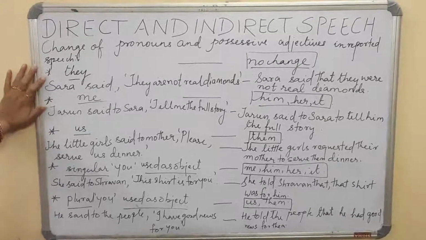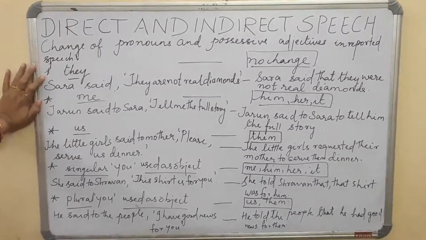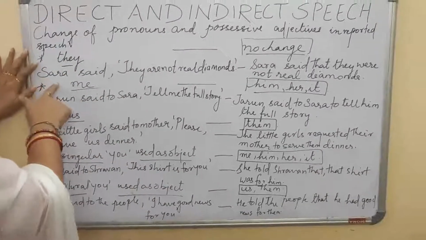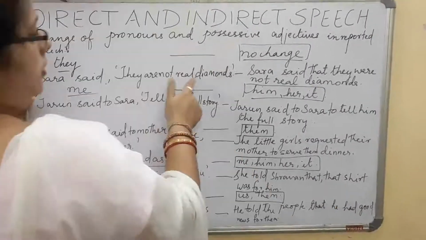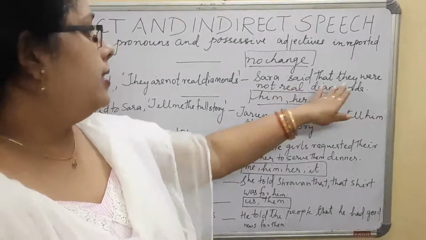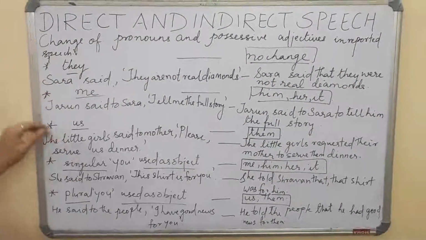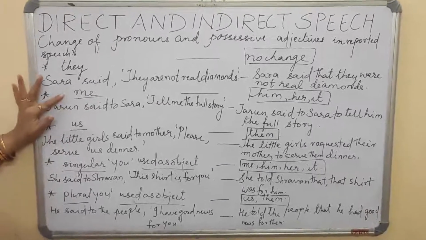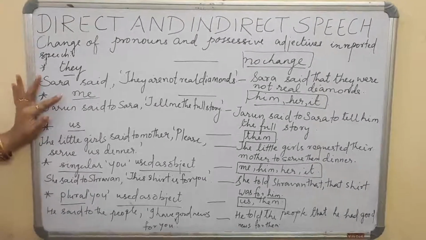Now for "they": when we have "they," there is no change for you. For example, Sarah said, "They are not real diamonds." Since I said there is no change, Sarah said that they were not real diamonds. When we are bringing "me," it becomes him, her or it.